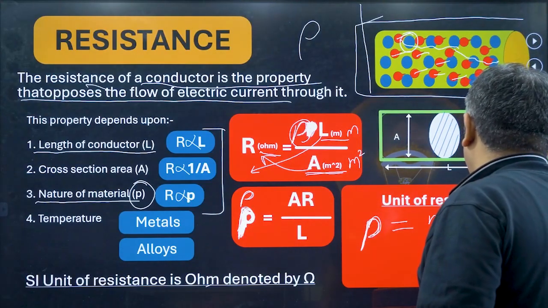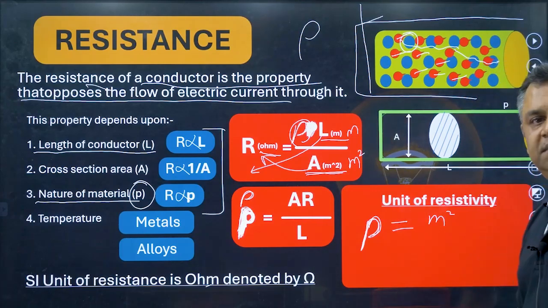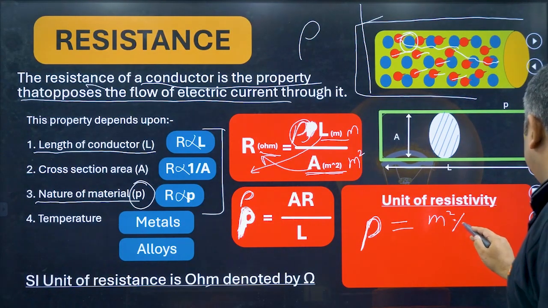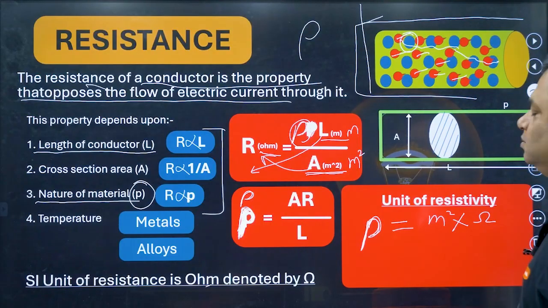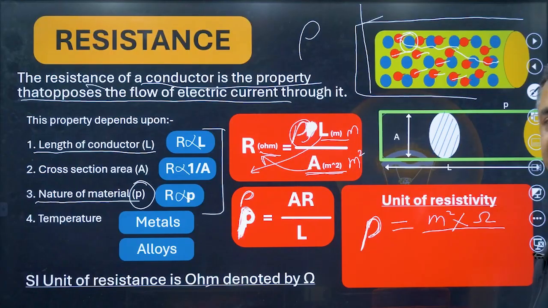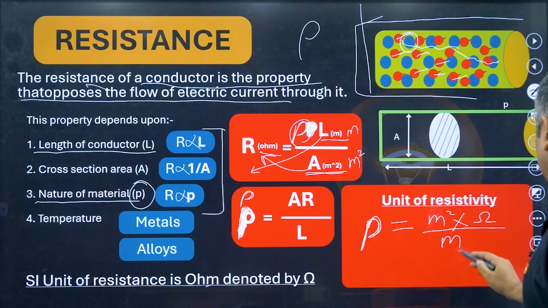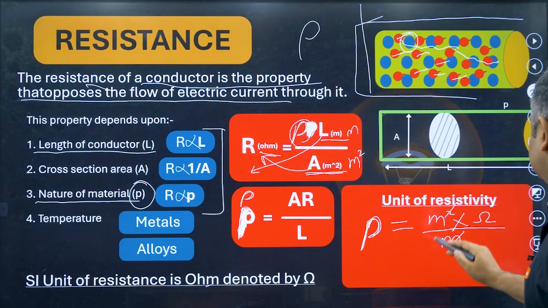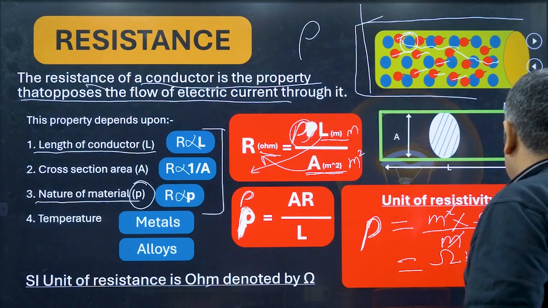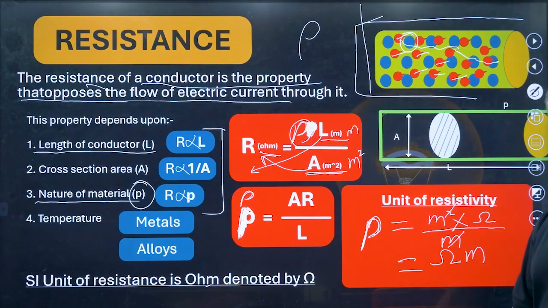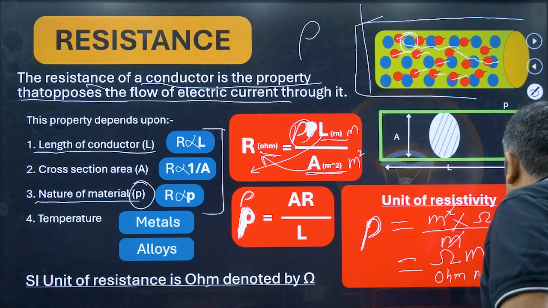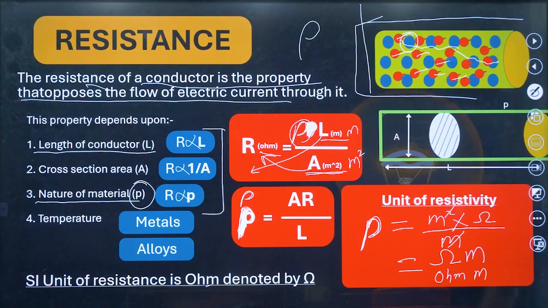A's unit is meter square, and R's unit is ohm, and then L's unit is again meter. So I cancel one meter with this. So the unit of resistivity is ohm meter. You can write it like this also, ohm meter. The unit of resistivity is ohm meter.